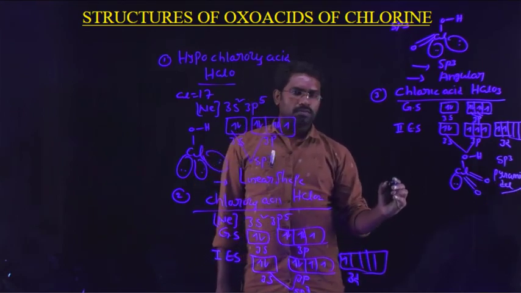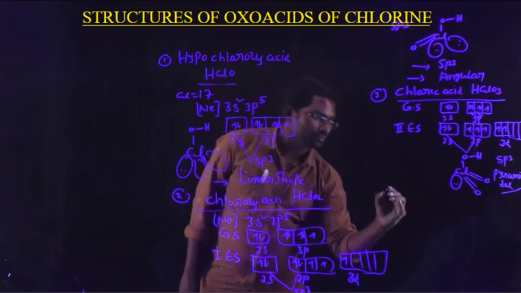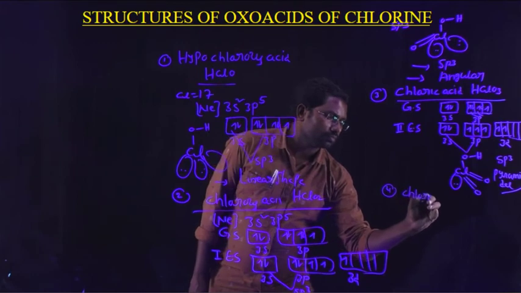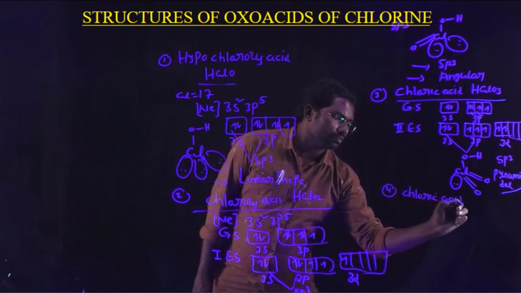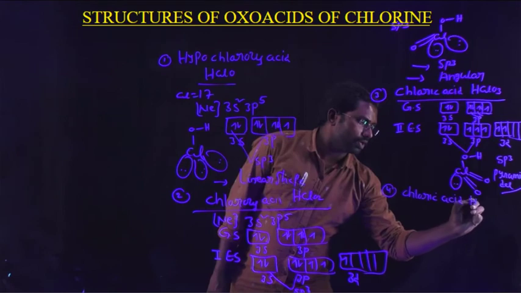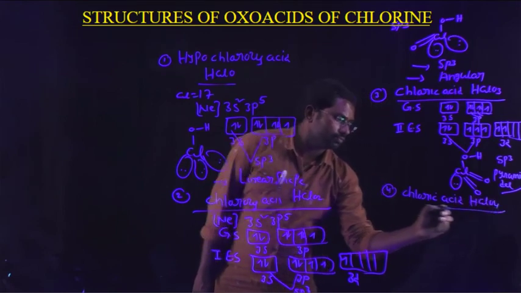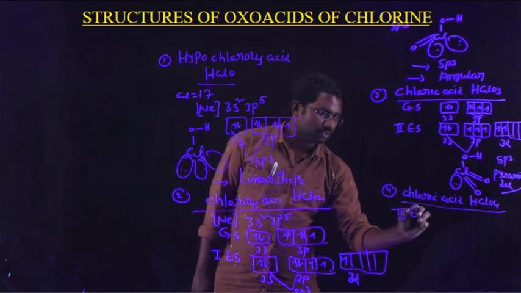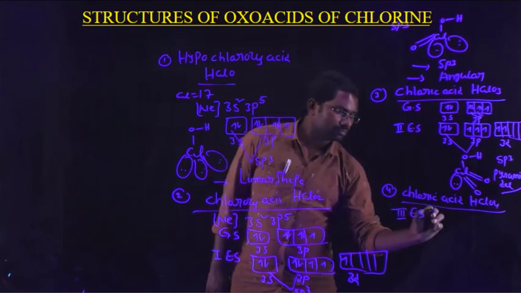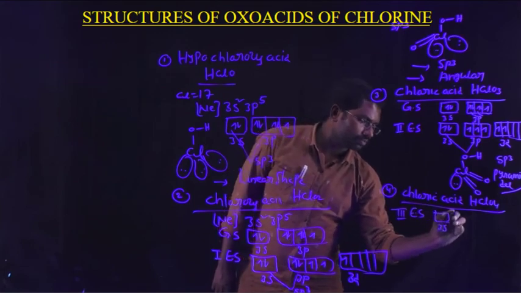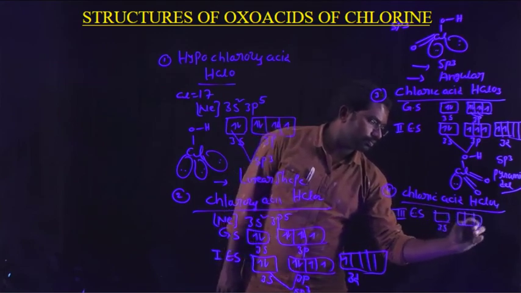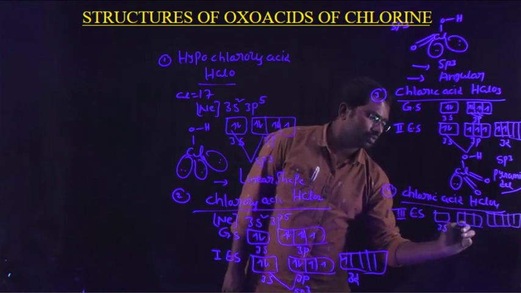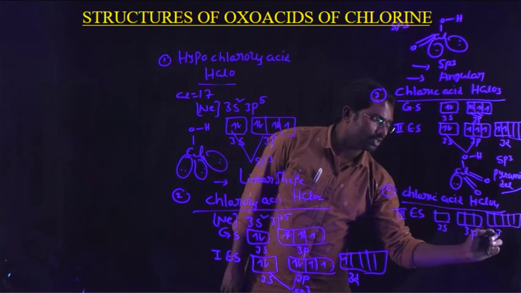And finally, the fourth one, perchloric acid. Its formula is HClO4. Here we take the third excited state configuration. 3s, 3p, d orbitals are 5, 3s, 3p and 3d.